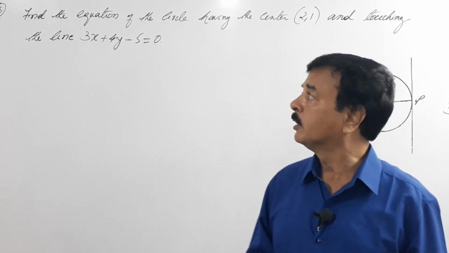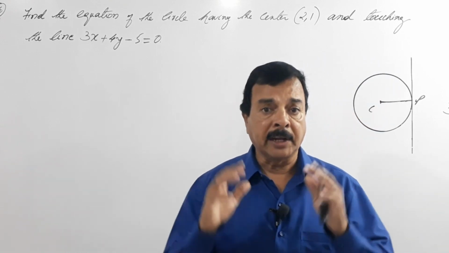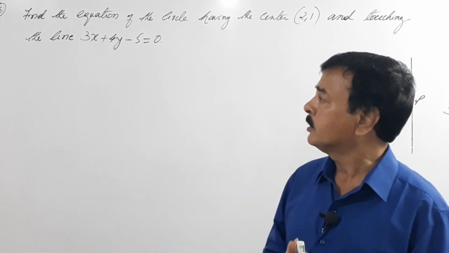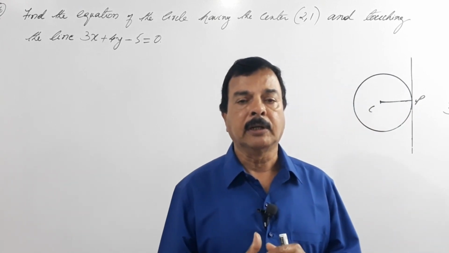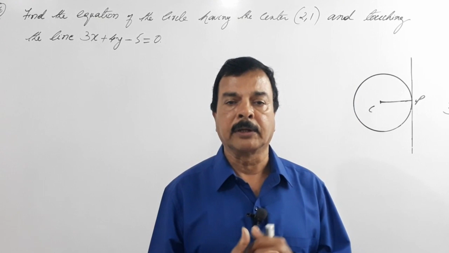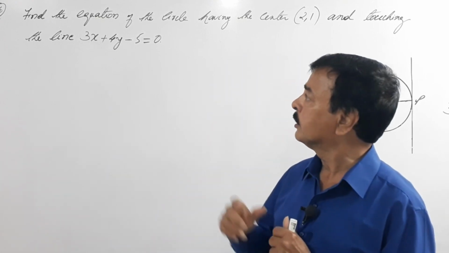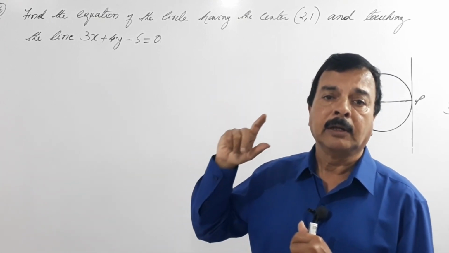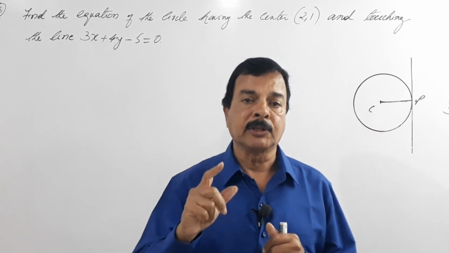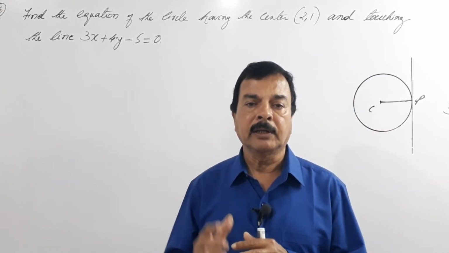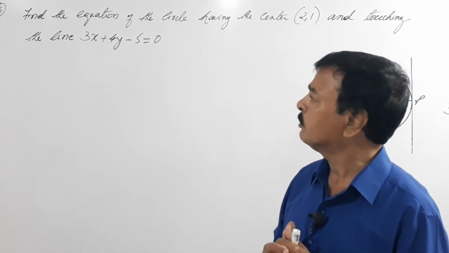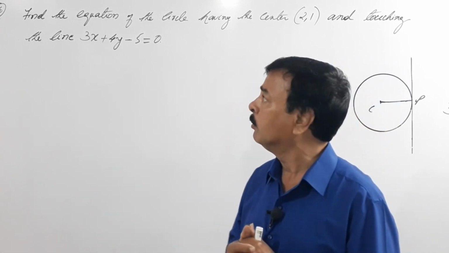So dear students, we have a problem of the next variety. In the earlier cases we have studied the equation of the circle when the radius is given or points are given, but in this case we have a problem where the points as well as an equation to a line is given. So we have to find the equation to a circle. So dear students, let's analyze the problem.